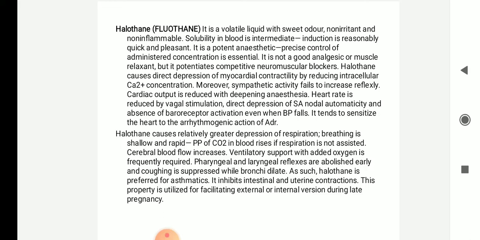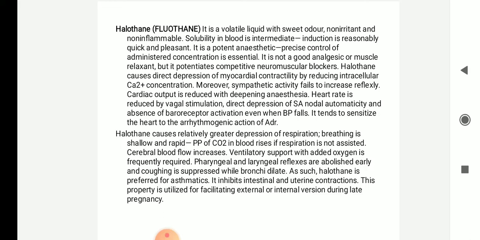It tends to sensitize the heart to the arrhythmic effects of adrenaline. Halothane causes relatively greater depression of respiration. Breathing is shallow and rapid, and the partial pressure of carbon dioxide in blood rises if respiration is not assisted. So you should give an external oxygen supply to the patient. Cerebral blood flow will be increased, so ventilatory support with added oxygen is frequently required when using halothane. Pharyngeal and laryngeal reflexes are abolished early and coughing is suppressed while bronchi are dilated.